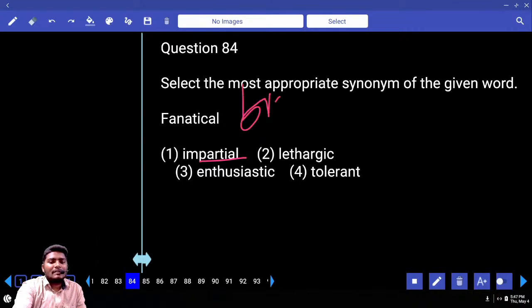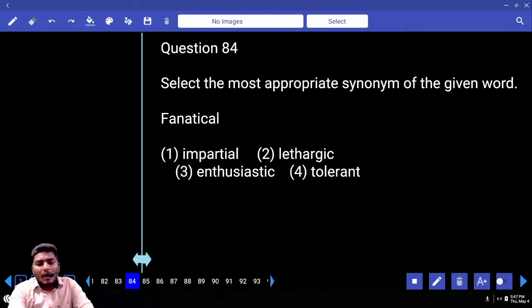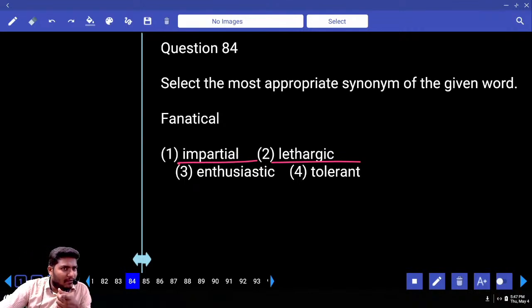Do you know biased? Biased is like a partial person. Partiality, you know partiality, the same one. What do you mean by impartial person? It is an unbiased person who treats everybody equally, who respects everybody equally. Next, what is the next word here? Lethargic. I think we are looking at this word for the second time in the last 3 or 4 days. What do you mean by lethargic? Somebody who is very weak. Remember this word, important. Very weak, not strong.